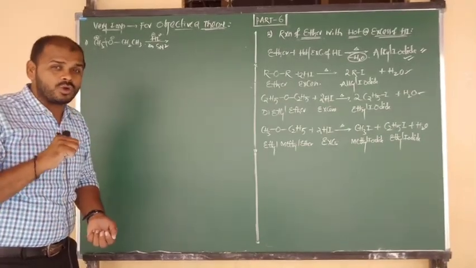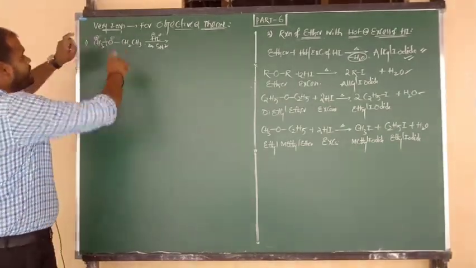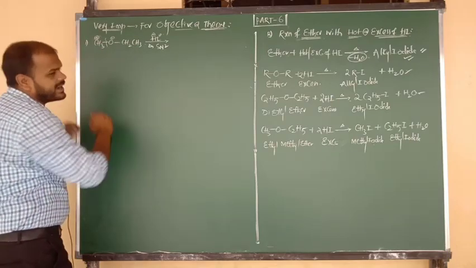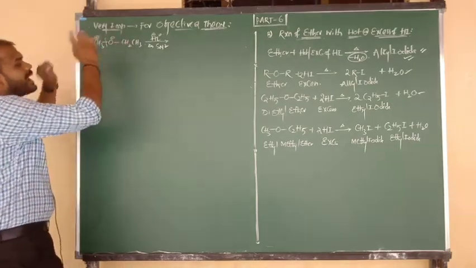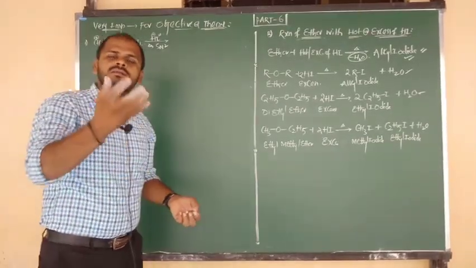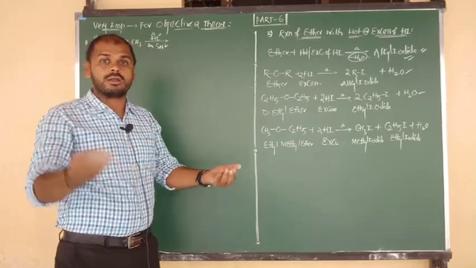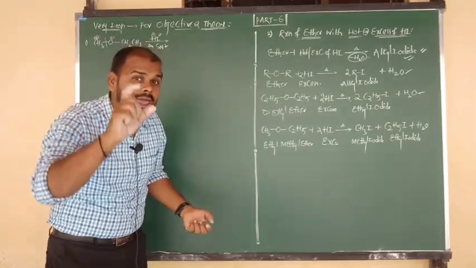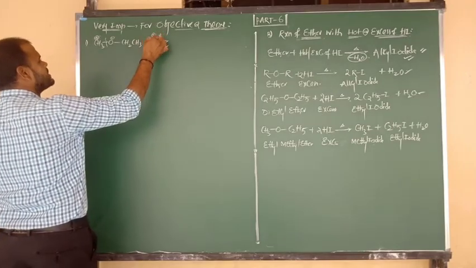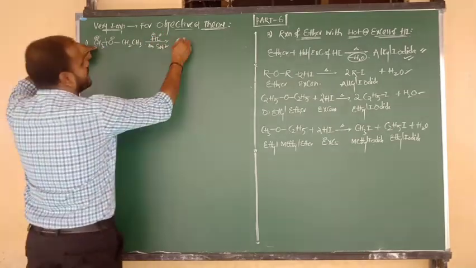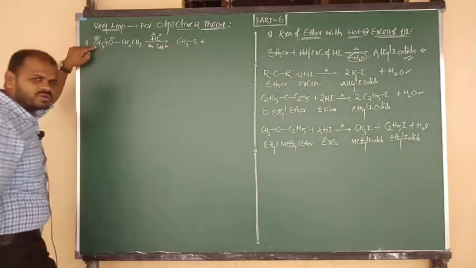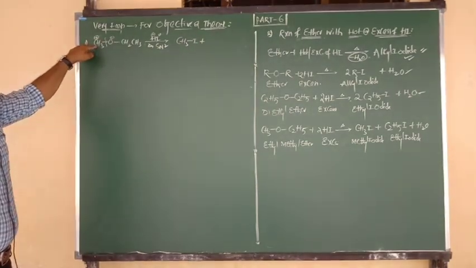And one more thing I have told you, this is a very important point. If two alkyl groups are different, one side methyl, one more side ethyl, in that case the nucleophile, nothing but a negative charge species, attacks upon the smaller alkyl group only. So the nucleophile is I minus, it attacks upon the smaller alkyl group, nothing but CH3, which changes into CH3I. Already I have told you, once again I am repeating.